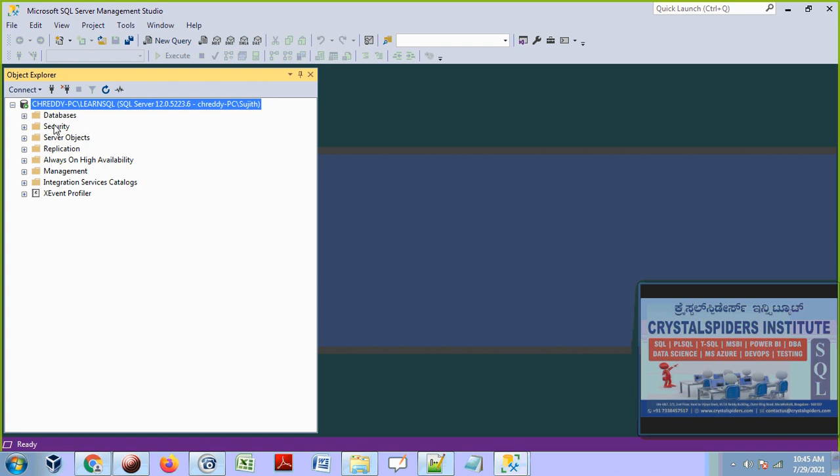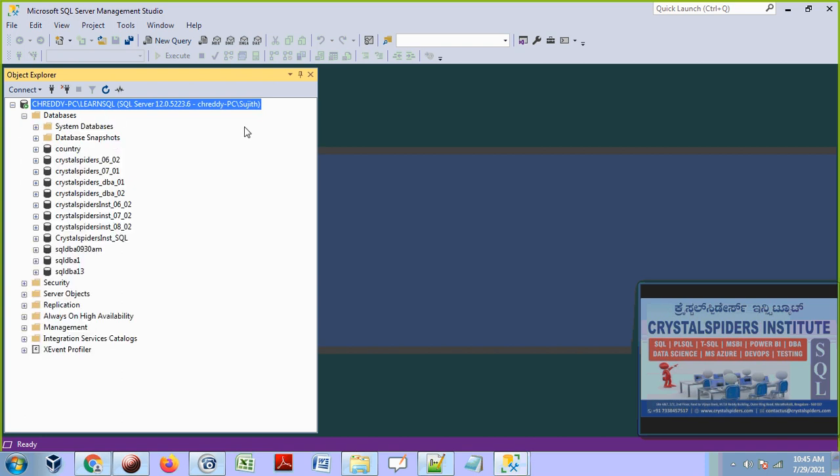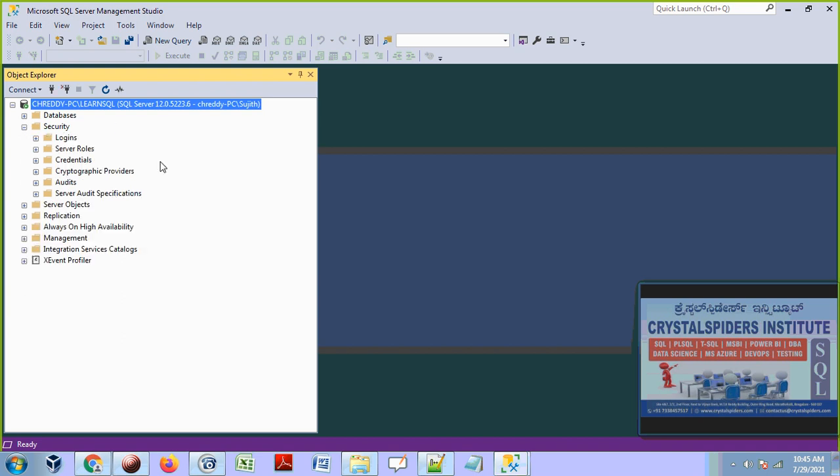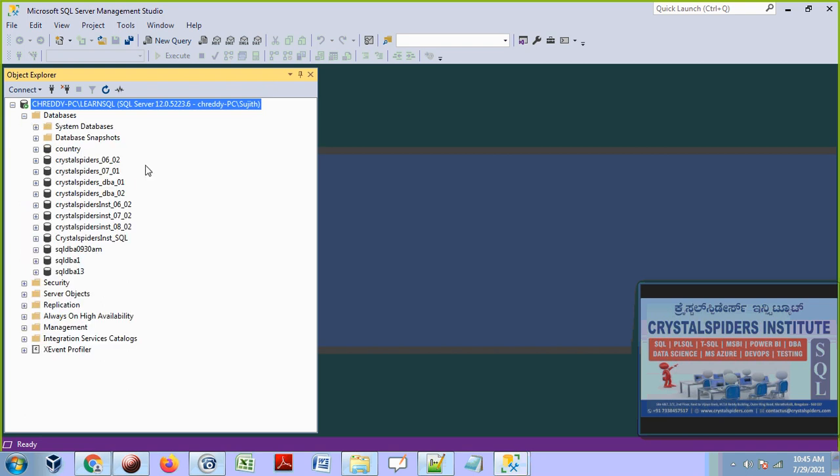Next one is authorization, guys. So now here Sujit is trying. There are so many databases here. He is having very less access. Sujit can just connect, but he can't see all that. Whatever is there here, and when he is trying to access our database SQL DBA 02 database, he is trying to access our 01 database. So let's click on this plus symbol.